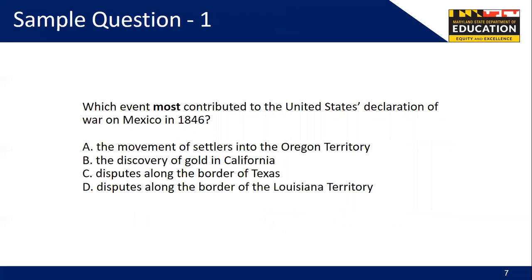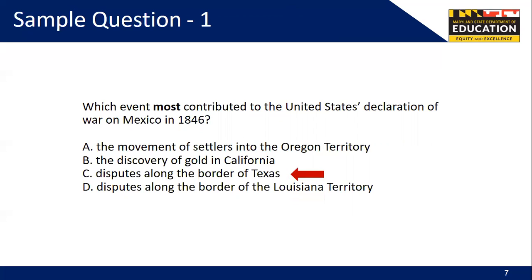Here is a sample selected response question that appears on the full-length practice test. Which event most contributed to the United States Declaration of War on Mexico in 1846? A, the movement of settlers into the Oregon Territory. B, the discovery of gold in California. C, disputes along the border of Texas. D, disputes along the border of the Louisiana Territory. The correct answer is C.